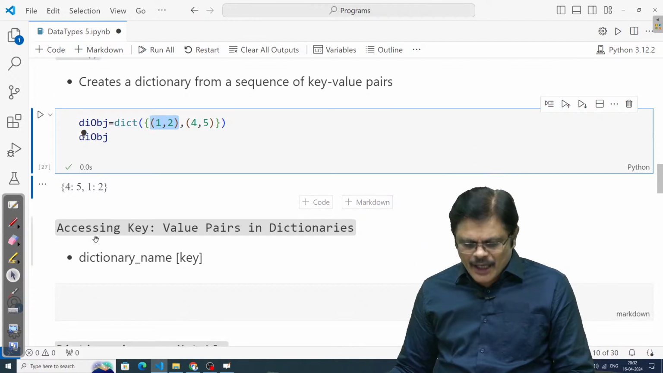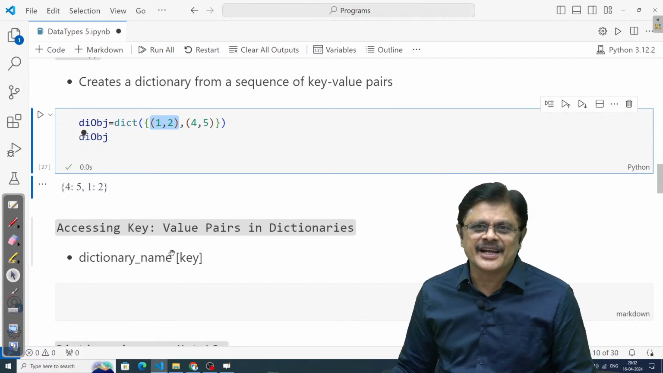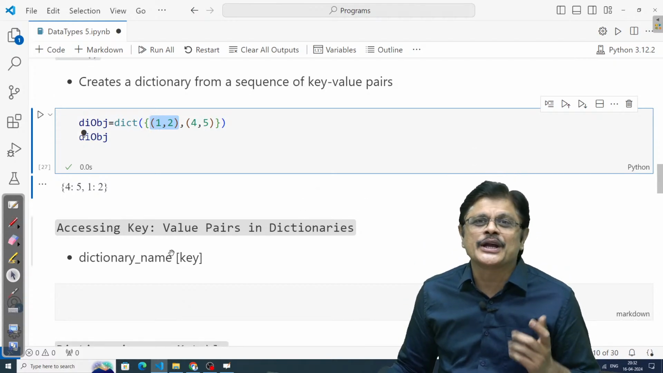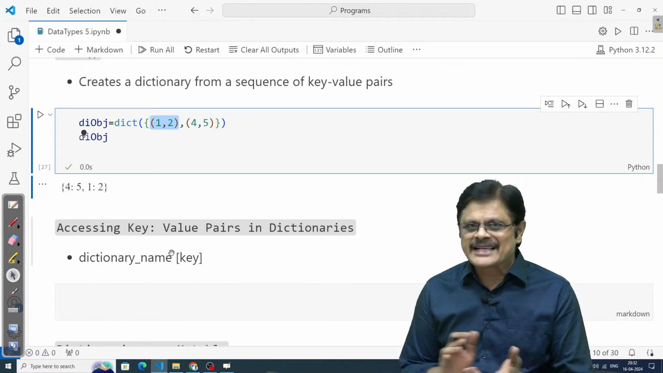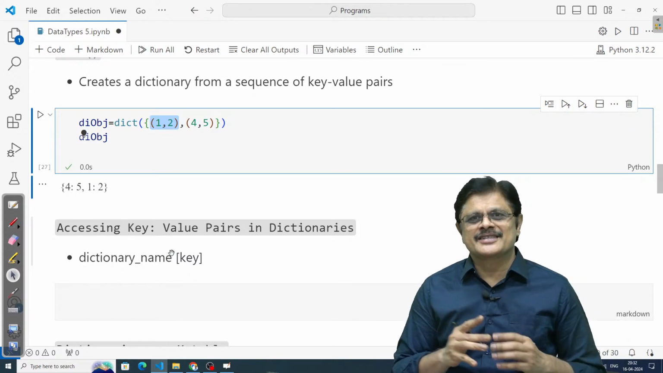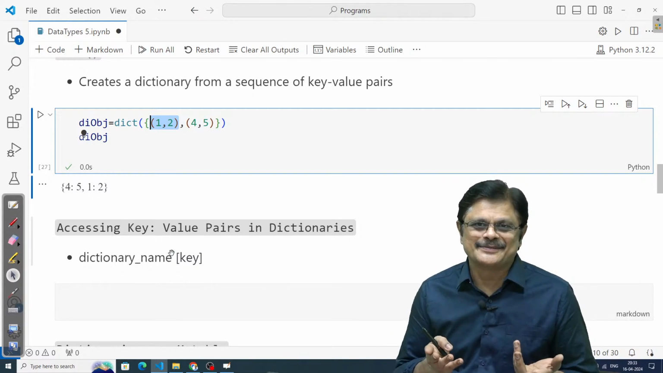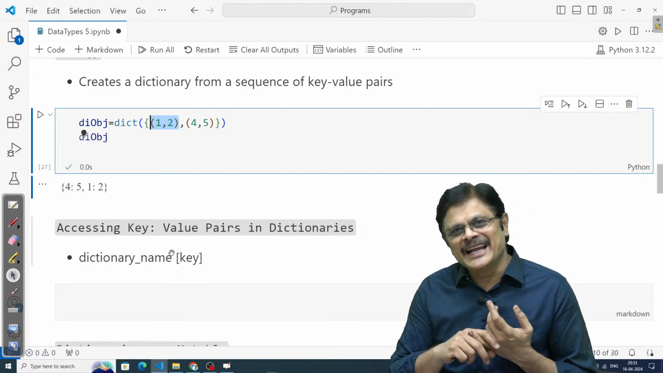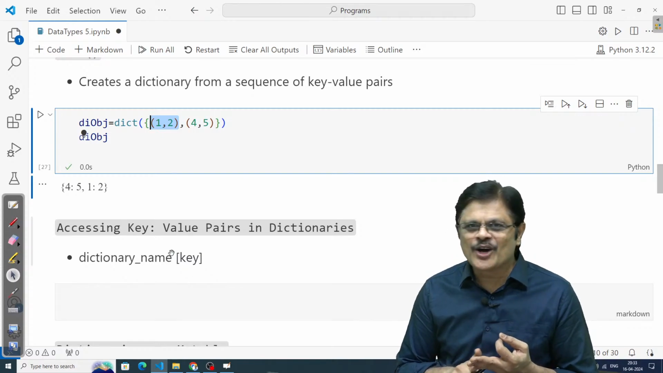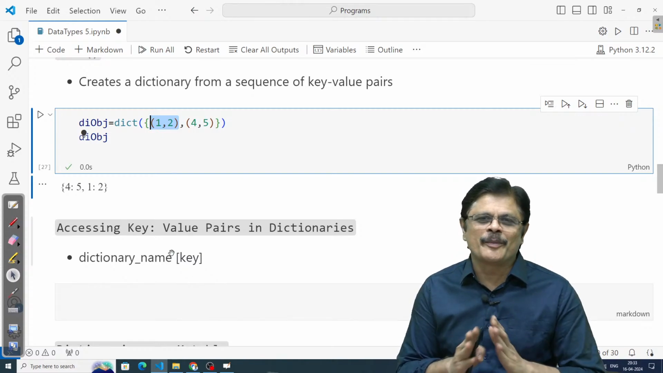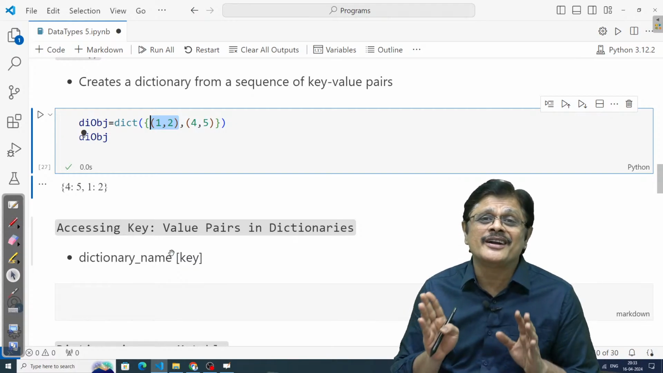Now suppose once you create a dictionary, how can you access the elements? As I mentioned, dictionary elements cannot be accessed by position because they are not indexed. So we cannot use the indexing operator, slicing operator, or extended slicing operators on a dictionary.